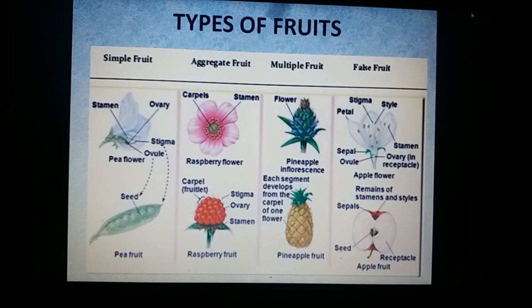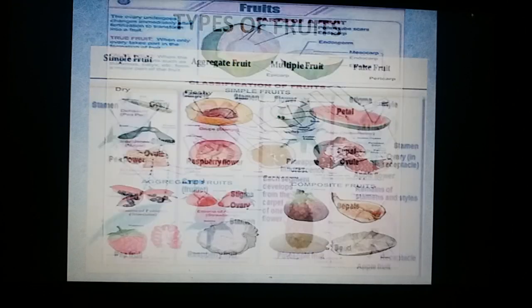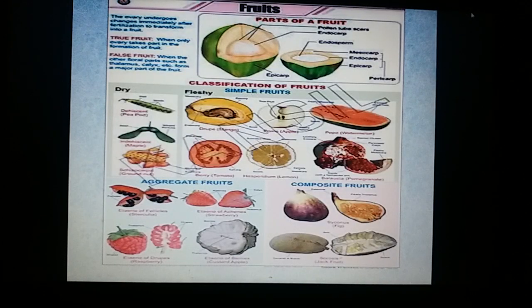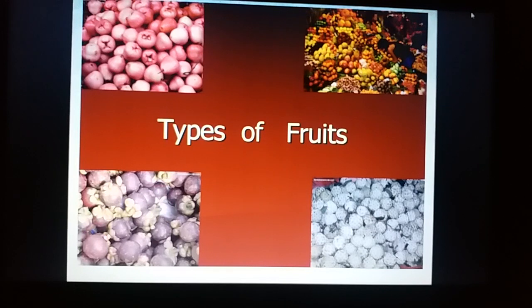And thus, my dear viewers, here you have seen the various types: the simple fruit, the aggregate fruits, the multiple fruits. And simple fruit means where a single ovary will turn into a fruit. Apocarpous condition will turn into a number of fruitlets in the case of aggregate, and where the entire inflorescence is turning into a fruit. And thus, we have seen the various types of fruits in this session.